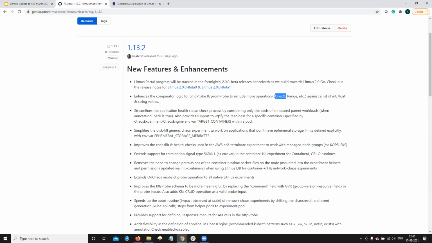We also started supporting this from the previous release: multiple deployments that can be annotated. Earlier we were restricting to only one workload. When I say workload, I'm talking about a deployment or stateful set or daemon set to be annotated when there are multiple such workloads with common labels, because we inherently had a very narrow blast radius, but we got requests from the community for supporting chaos on multiple high level workloads which share a unique label. So we went ahead and started supporting annotations for all of them.